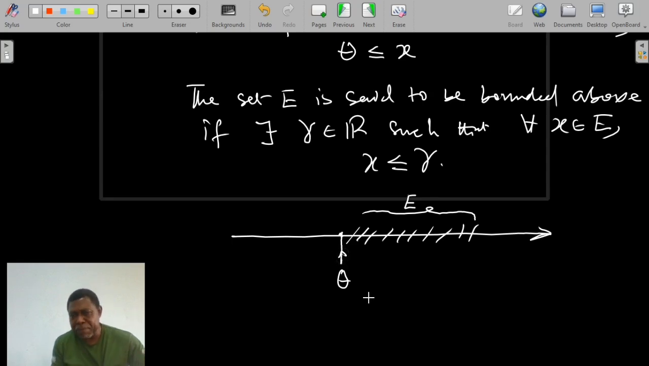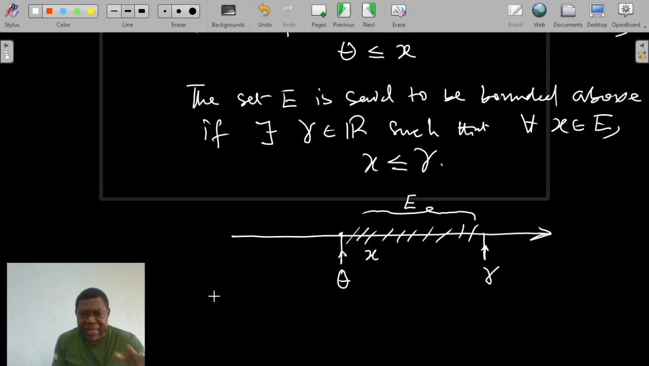Theta is that point, so that for any x I pick in this E, theta is less than or equal to x. And the set E is said to be bounded above if I can find a number gamma in R so that for any x we pick in E, x is less than or equal to gamma. Remember, points in E are within here, but as I said, E is not necessarily an interval. When this happens, we say that E is bounded above by gamma and bounded below by theta.